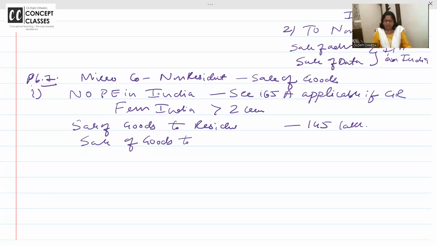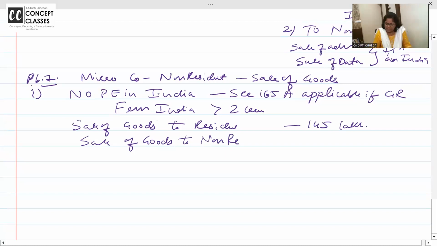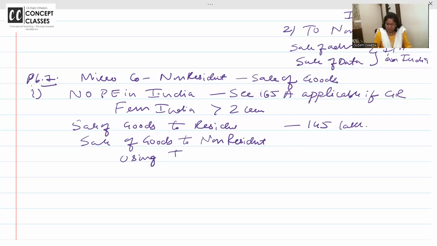Receipt from sale of the goods to non-resident using IPA, Internet Protocol Address located in India. तो इंडिया के थ्रू कितना उसने बुक किया है?